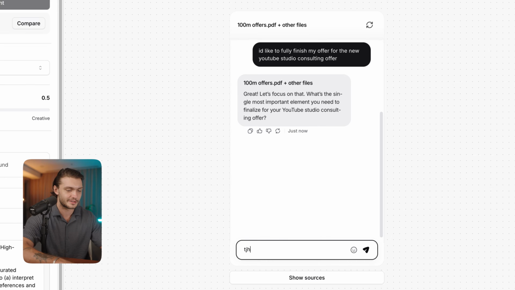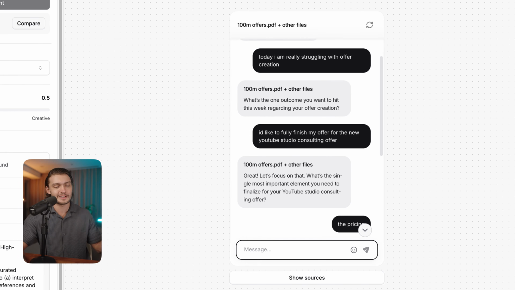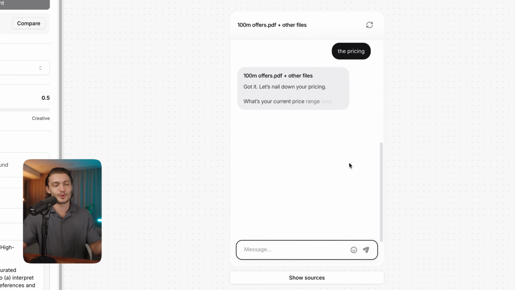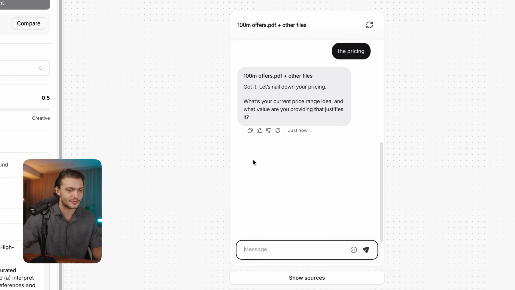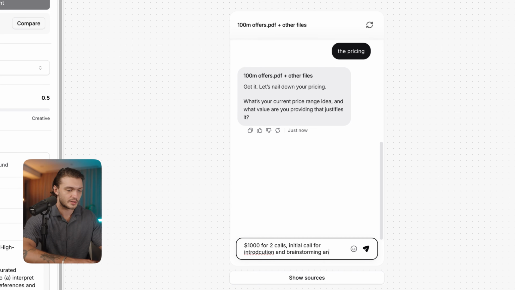Let's say the pricing. As you could see, it's not just going blindly into the books and then spewing a bunch of information out. Instead, it's actually asking us questions like a real coach would to really nail down what we're trying to do. So what's your current price range idea? What value are you providing that justifies it? So let's say $1,000 for 2 calls, an initial call for introduction and brainstorming, and a second call for entire setup as well as lighting, guidance and setting, and troubleshooting.